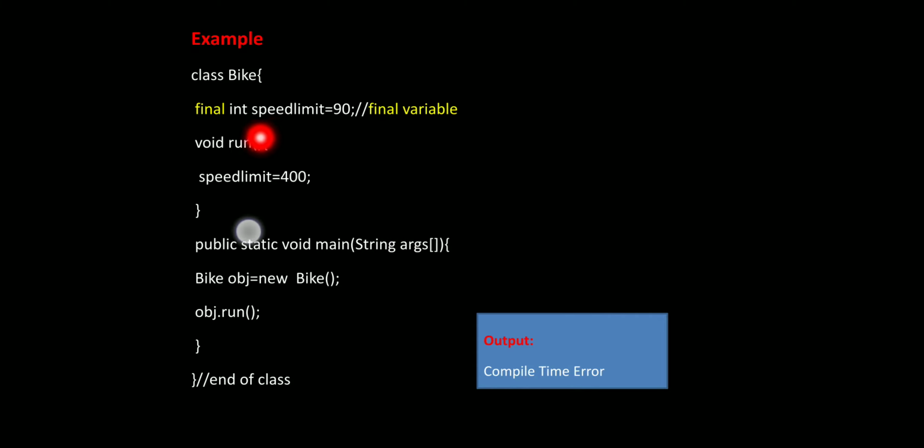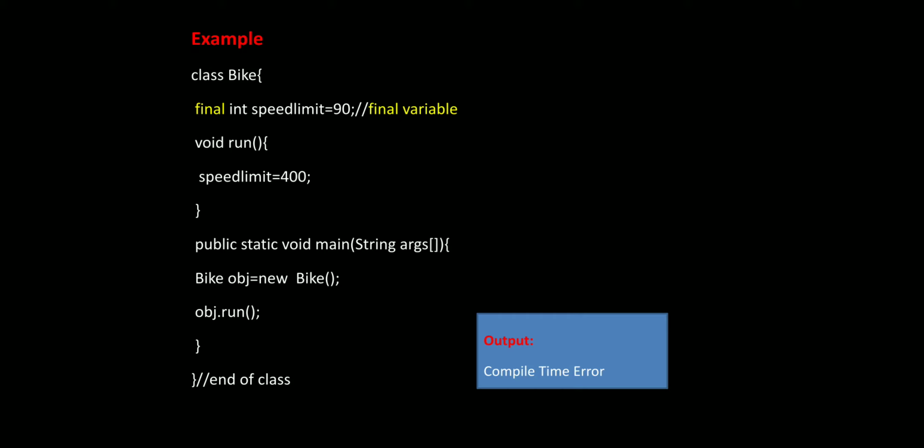And again we write one method, that is void run. In this again we declare speed limit, that is 400. Here first we declare speed limit as 90 in the class. Again in the method also we are going to initialize 400 for the speed limit variable.